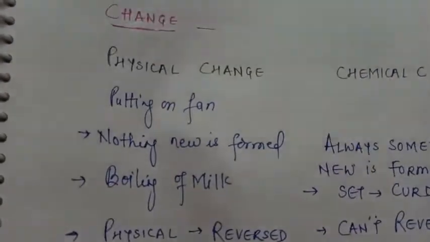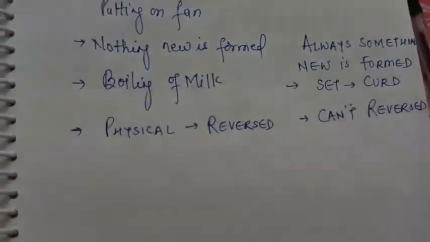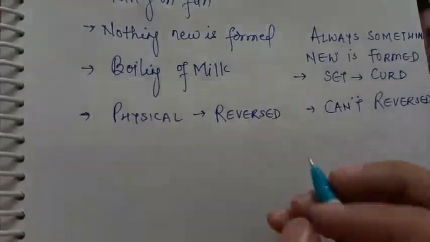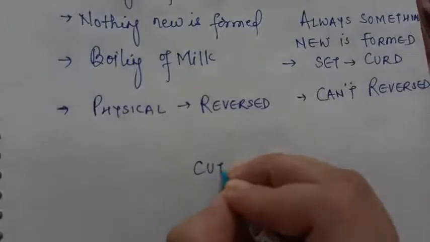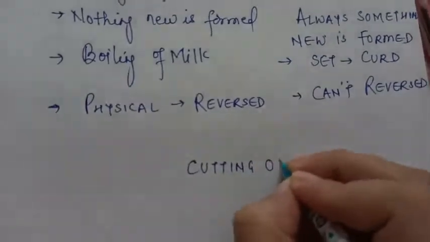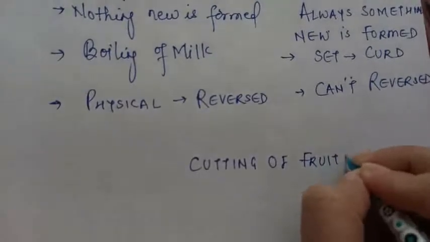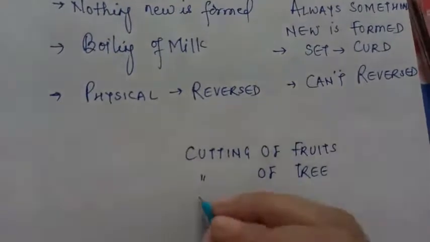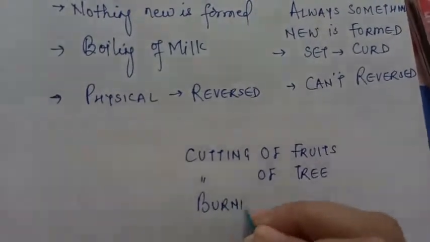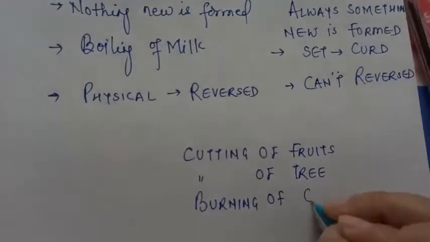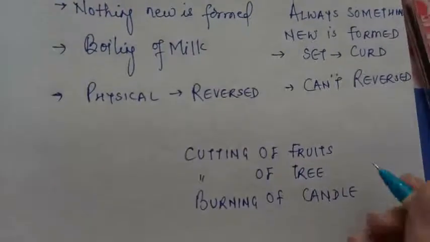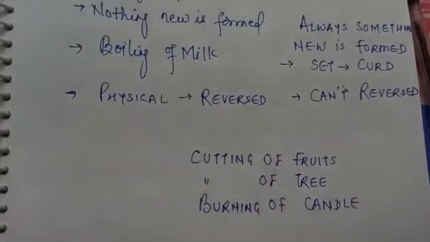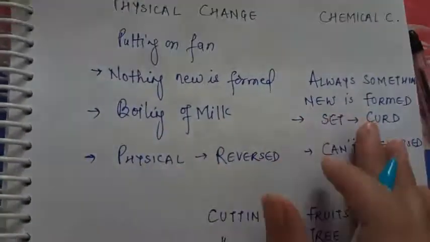But there are certain processes in the nature nearby us which have both physical and chemical change. Like if I ask you, assume an example, cutting of fruits. Cutting of a tree, burning of candle, right now I'm recollecting these three examples. You think of them and can you classify them as physical change or chemical change?